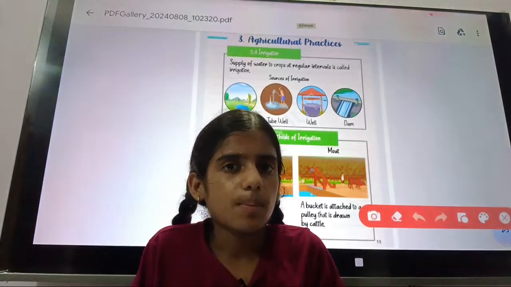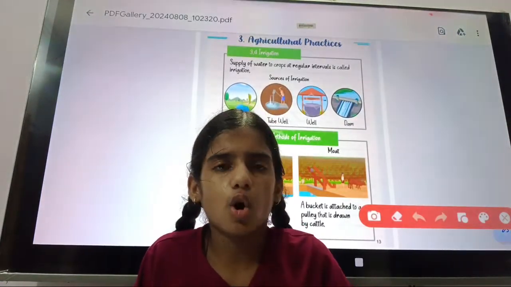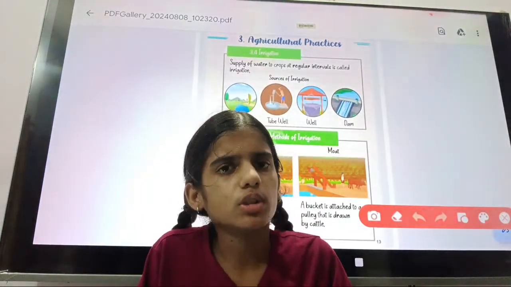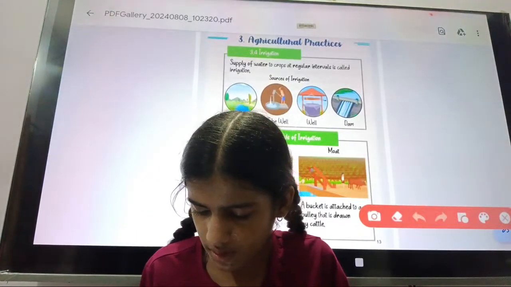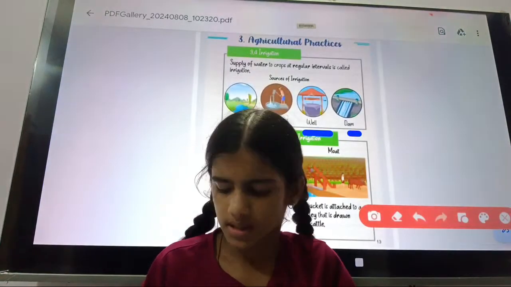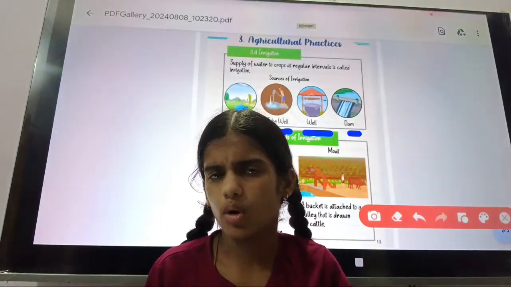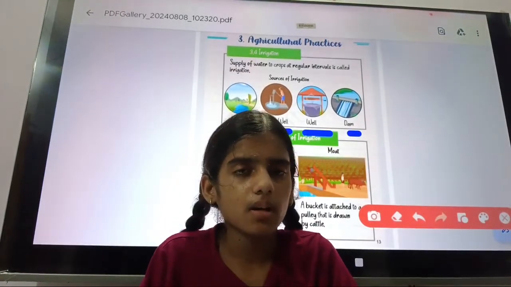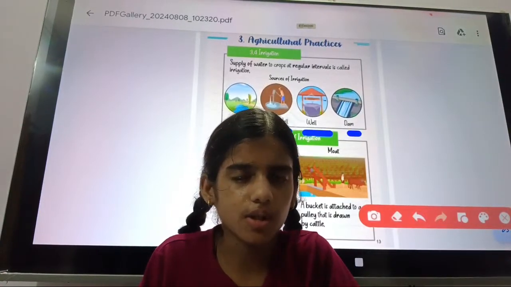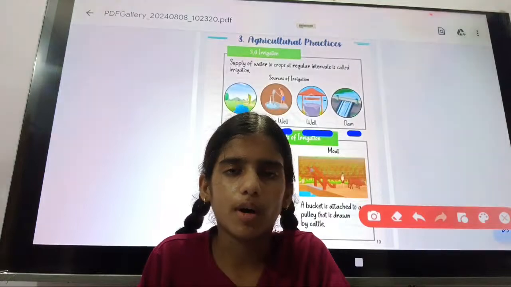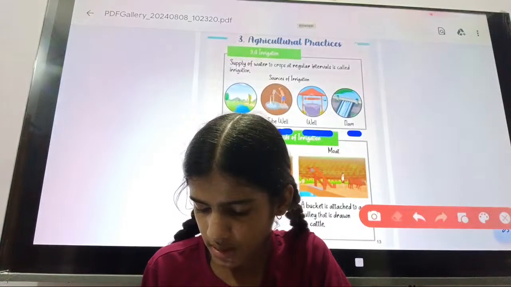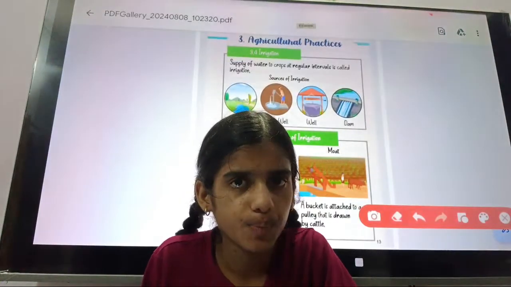Sources of irrigation would be rivers, tube wells, dams, or wells, etc. By these we can give water to the plants at regular intervals, and this process is known as irrigation.